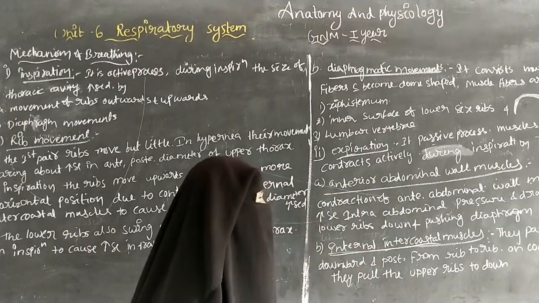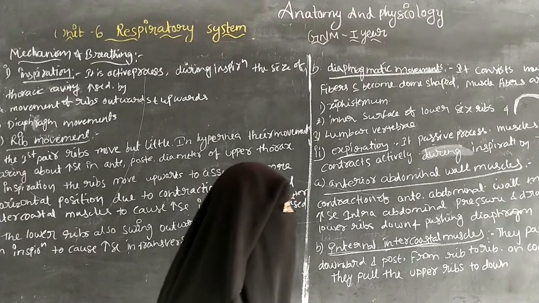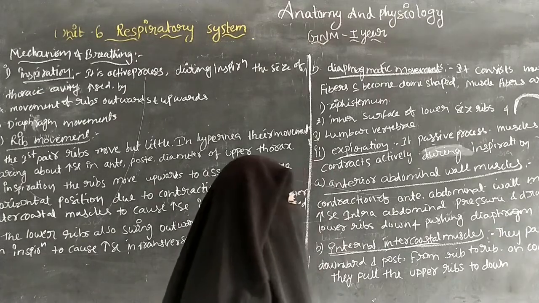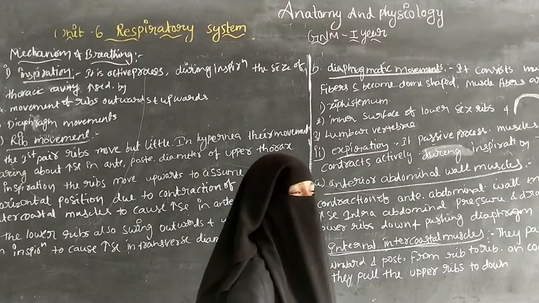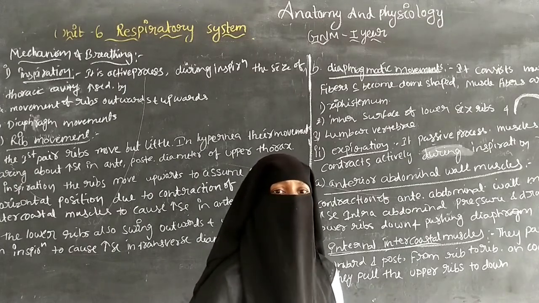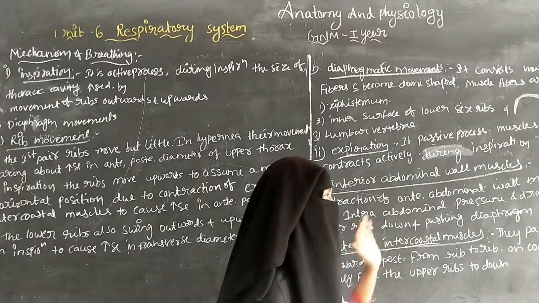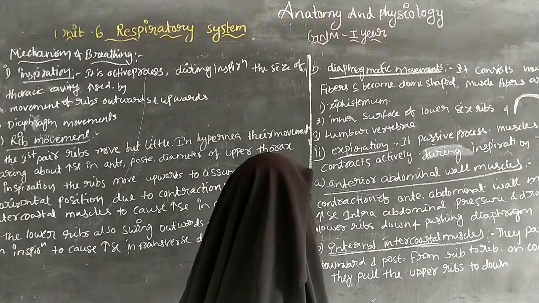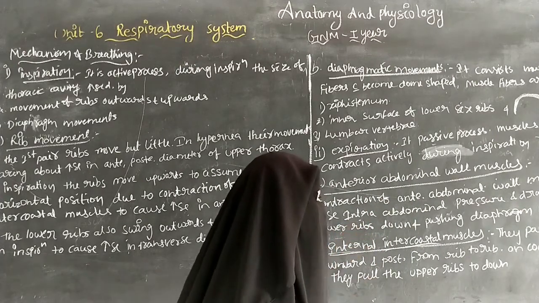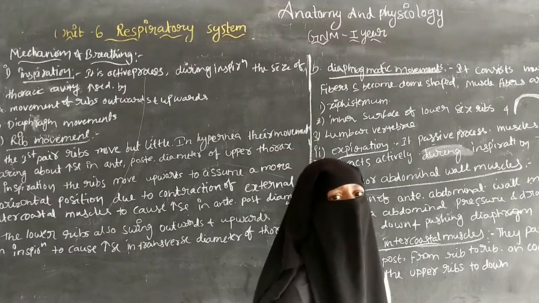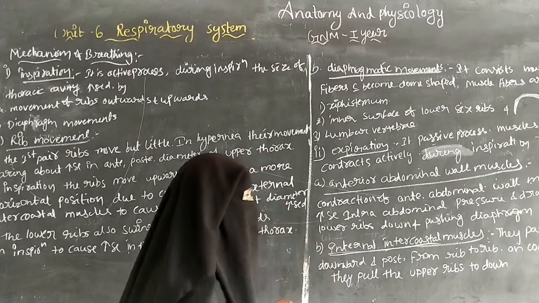Contraction of the anterior abdominal wall muscles increases the intra-abdominal pressure, and because of the increased pressure the lower ribs are drawn down and the diaphragm is pushed upward.